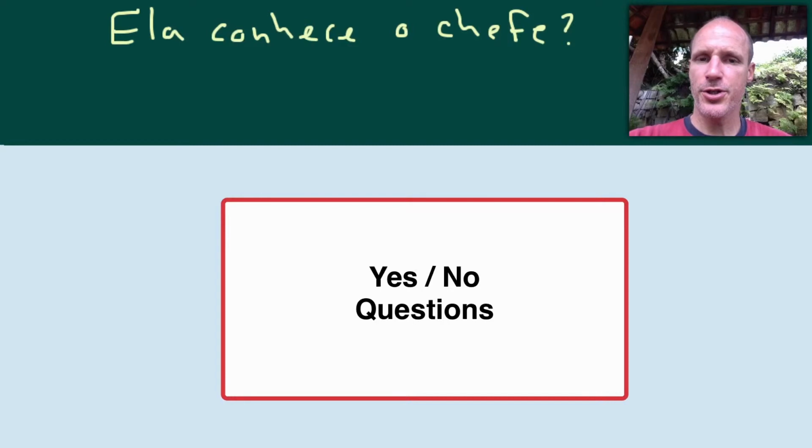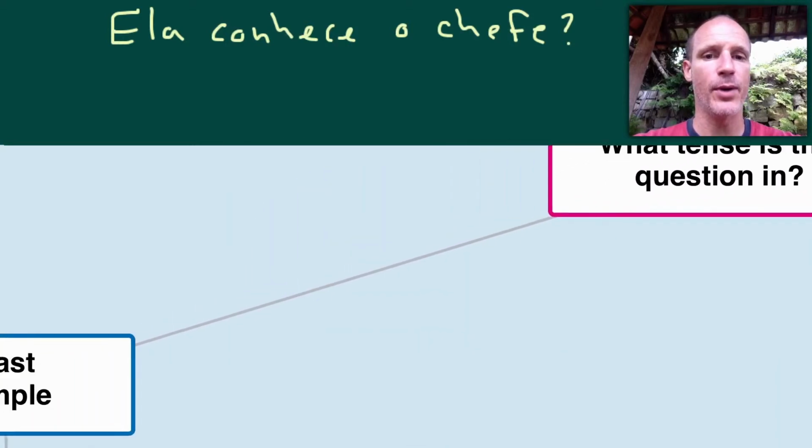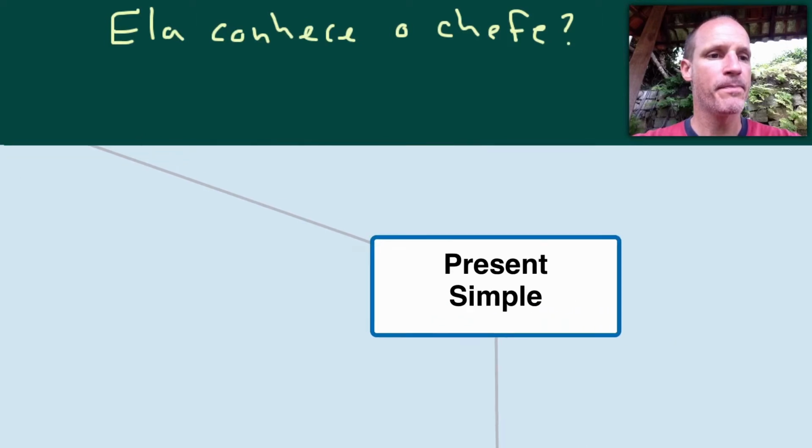All right, now we've changed the question up just a little bit. So let's follow the mind map. Let's follow this checklist that we have to go down to find out how we ask the question. Again, this is a yes or no question. Ela conhece o chefe? Ou sim ou não. Não tem outras opções. There are no other options. So, the next question. What tense is the question in? Ela conhece o chefe? This is the present simple. So we have two options. We have the past simple, or we have the present simple.